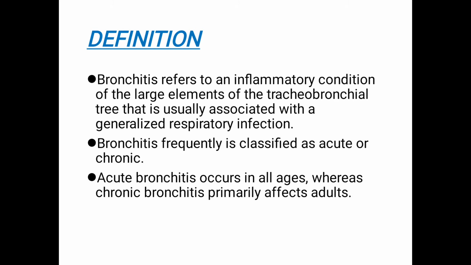We can classify bronchitis into two: acute bronchitis and chronic bronchitis. Acute bronchitis occurs in all ages, whereas chronic bronchitis primarily affects adults. This inflammatory process does not extend to the alveoli, so it is limited to the bronchial tree.